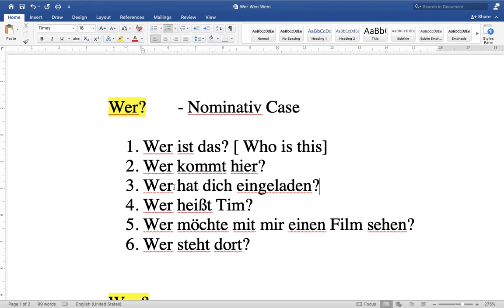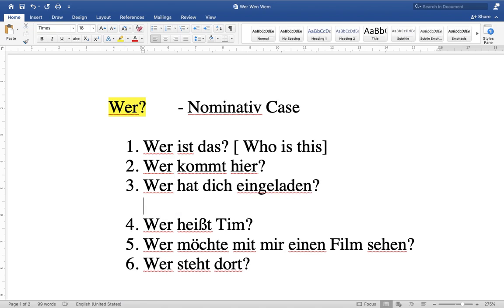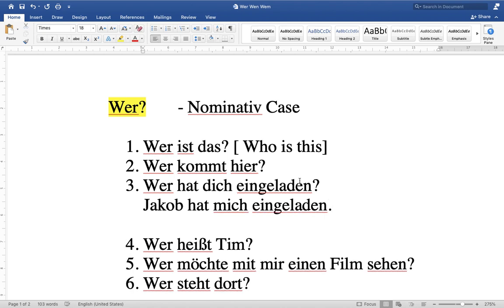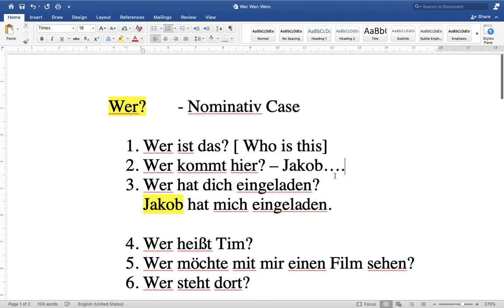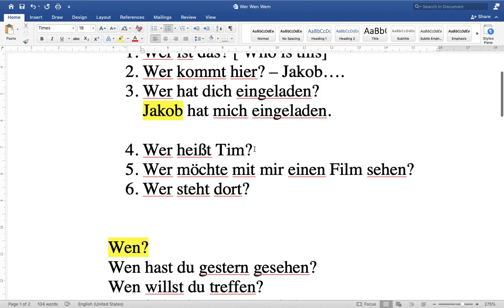If I say Jacob hat mich eingeladen, the answer is Jacob. So Jacob is the answer. This is nominative. Here, Wer kommt hier? If I say Jacob kommt hier, Jacob is nominative.